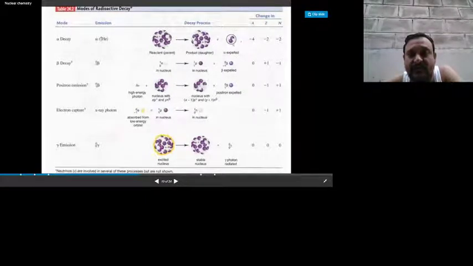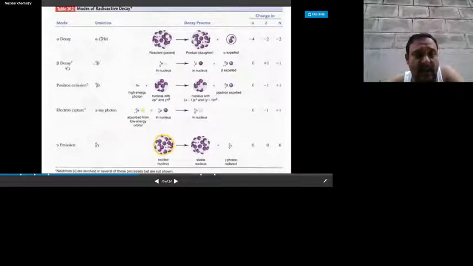Due to the expulsion of the alpha particle, here A represents the mass number, Z represents the atomic number, and N represents how many neutrons are emitted. Due to this emission, the mass number is decreased by 4 units and the atomic number is decreased by 2. That means 2 neutrons are emitted.